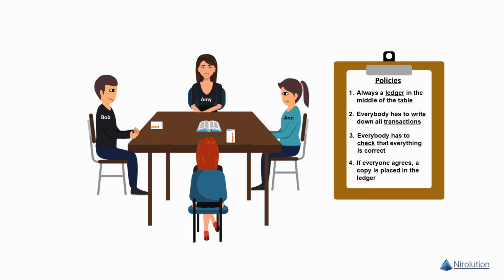In order to solve the problem, the first one to write everything down correctly gets a reward. Bob is happy about that, because he now has an incentive to write everything down correctly. And Amy and Anne can trade without having to write down everything.